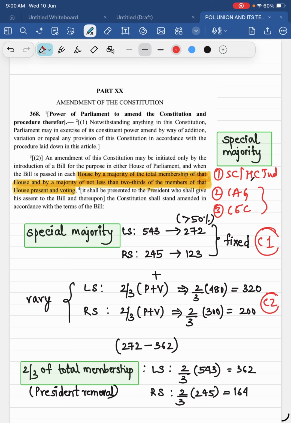And see, for Supreme Court and High Court judges, we have given this majority for maintaining the independence of judiciary. For protecting that, you're making that process difficult, because they'll always be in fear: if we take any decision against the government, they'll remove us, right? So that's why the constitution makers have made this process very difficult, so that the institution will not be in fear, right? They can make right decisions. So that is special majority.